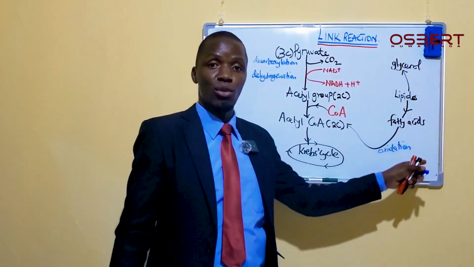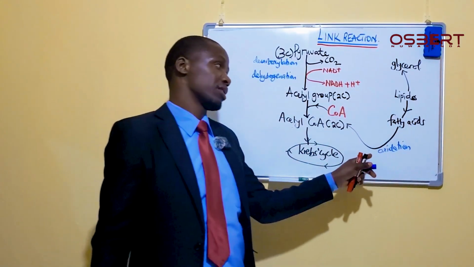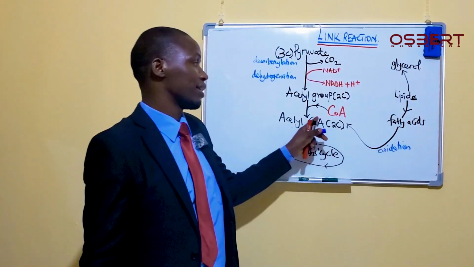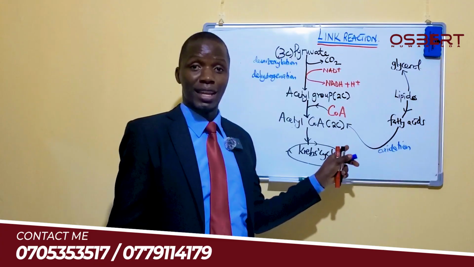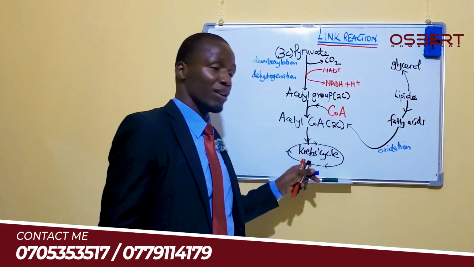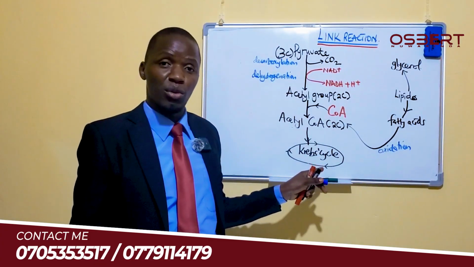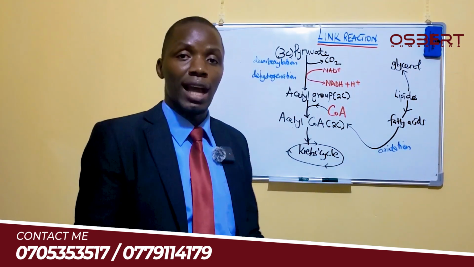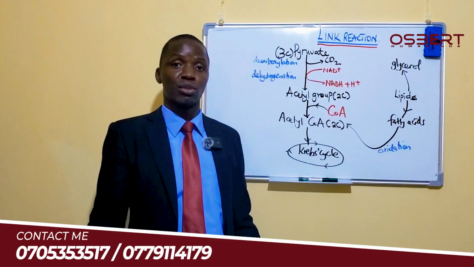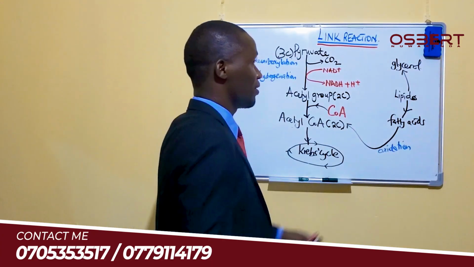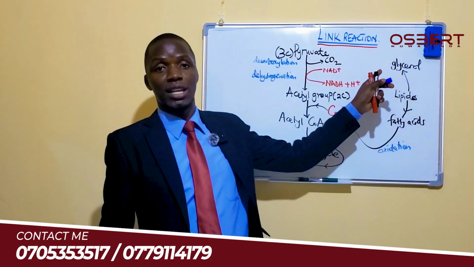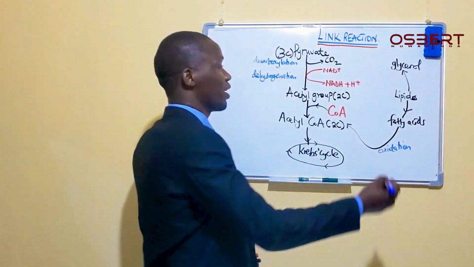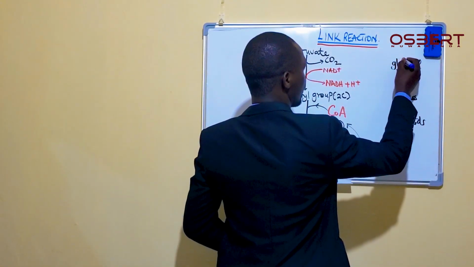The fatty acids will undergo a series of reactions in your body, but basically the reactions are going to be more of oxidation, and then those fatty acids can be turned into acetyl-CoA. Then this acetyl-CoA can come into the Krebs cycle, and in this Krebs cycle, as we are going to see, we shall have energy given out in the form of ATP, and then the rest of the things will follow, as you are going to see. Likewise, when you have glycerol, what will happen? This glycerol will also undergo a series of reactions.